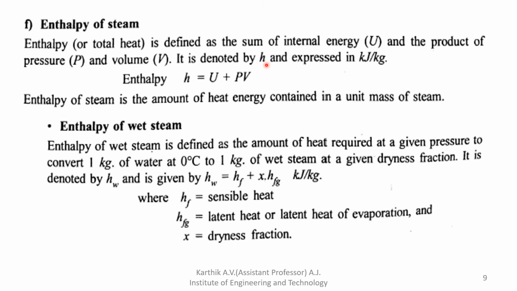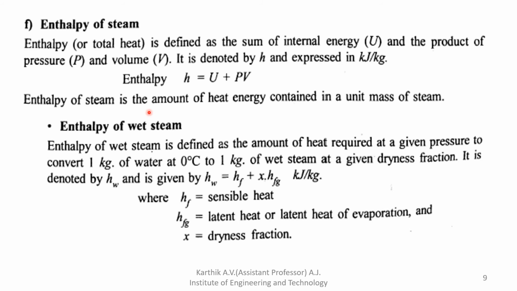Small h is the ratio of capital H divided by mass. So the unit of h is kilojoule per kg. Enthalpy H is equal to U plus PV. So enthalpy of steam is the amount of heat energy contained in a unit mass of steam.